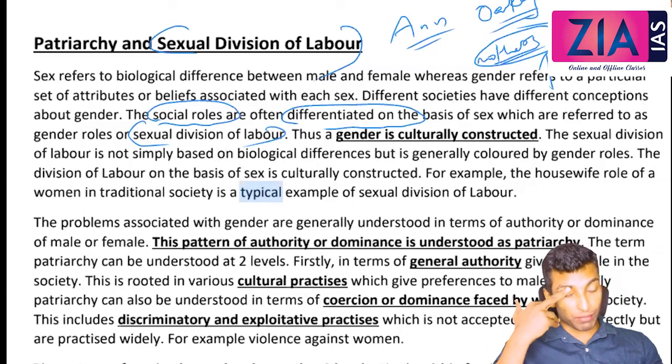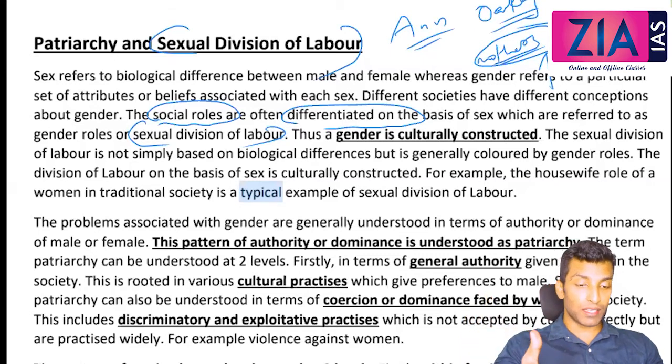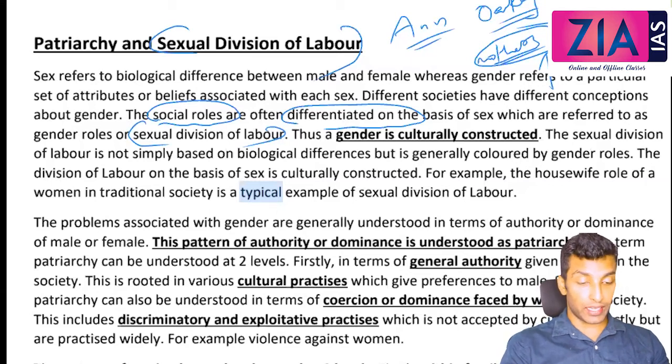Mother has to resign from the job, or mother has to take a long-term leave, right? And has to take care of the child, etc. This is something which is socially created. It is not natural. Okay, so thus gender is culturally constructed.